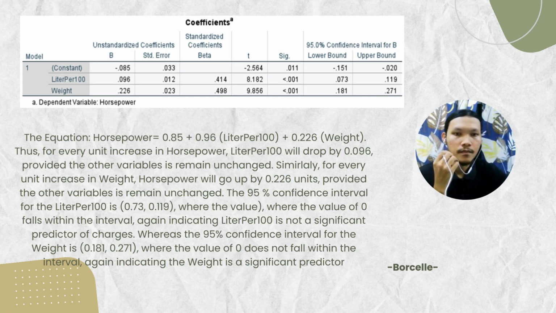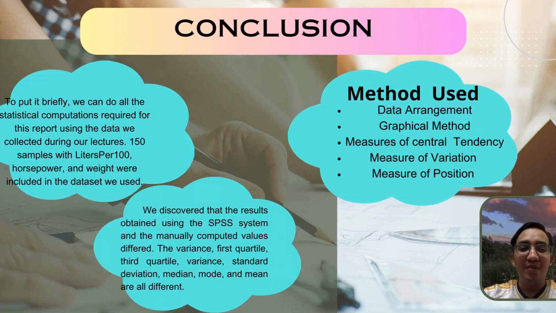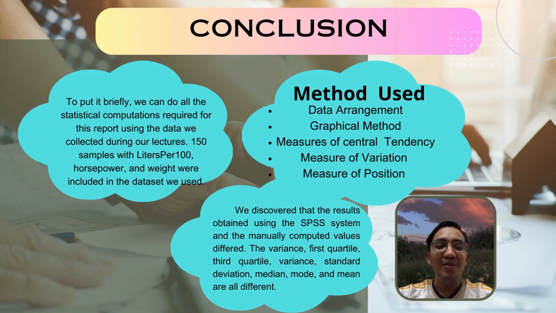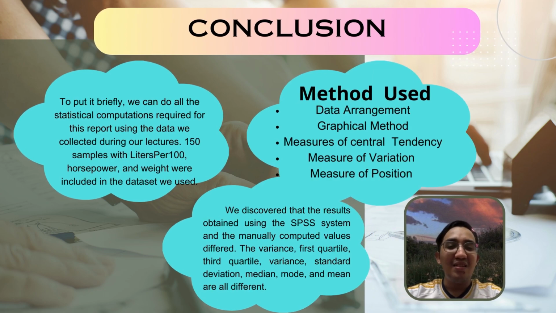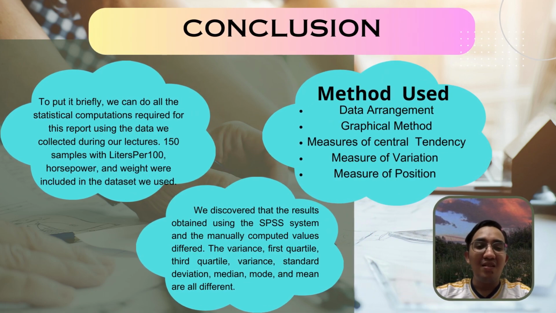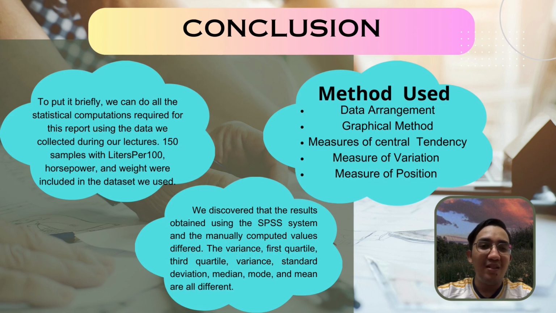In conclusion, for Assignment 2, manual calculation and statistical computation are required for this report.